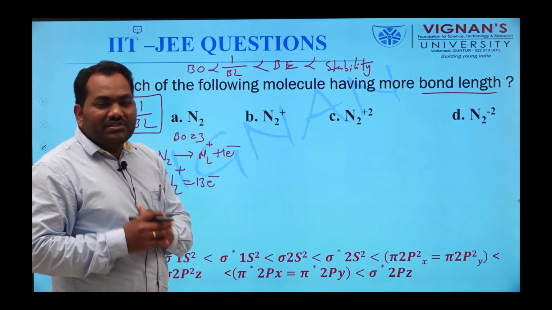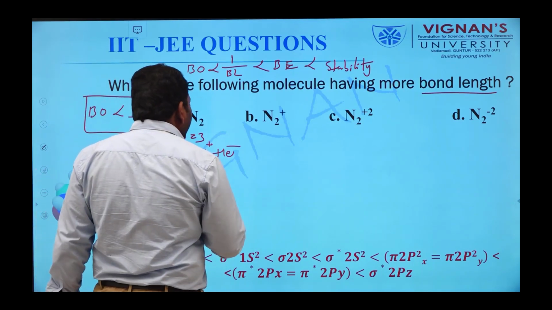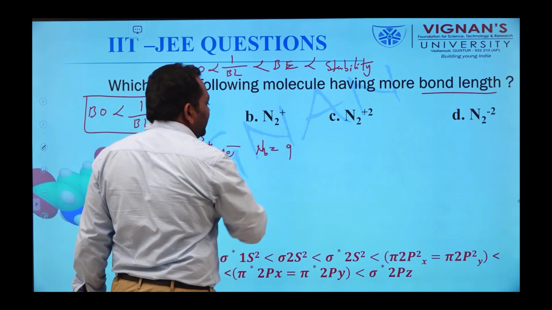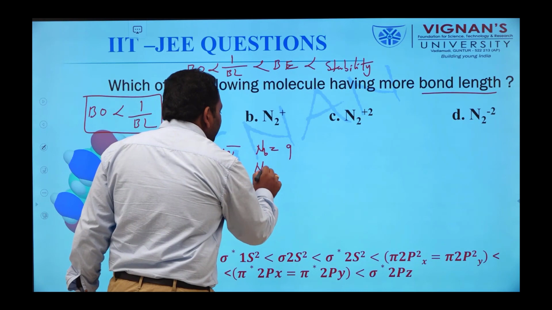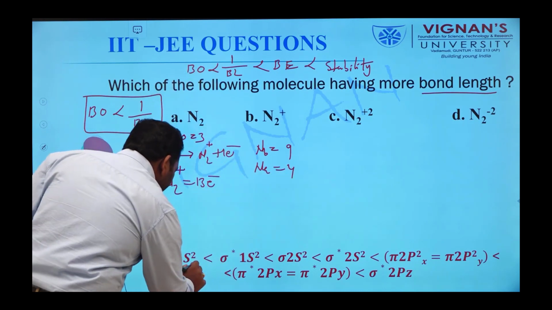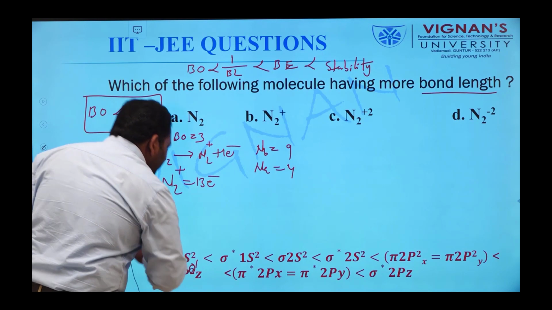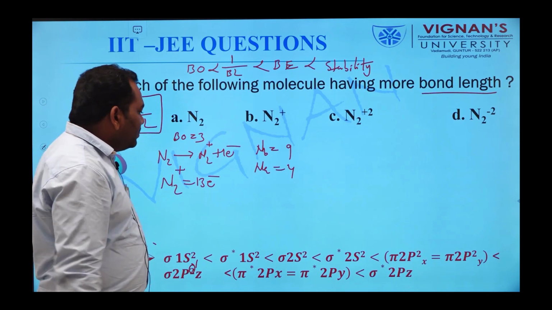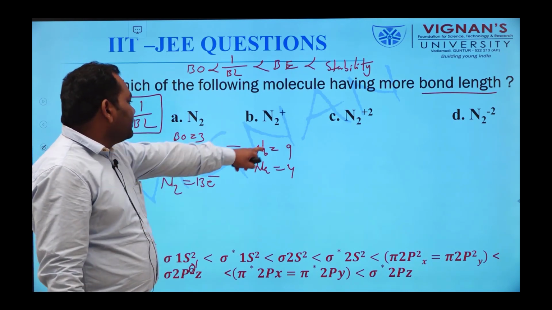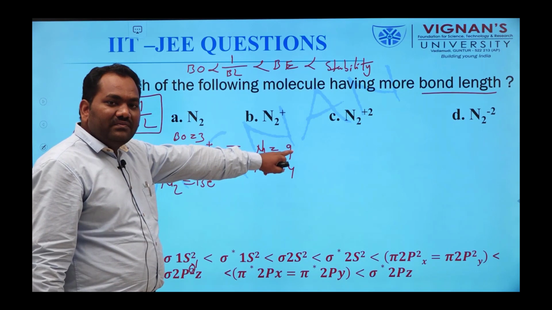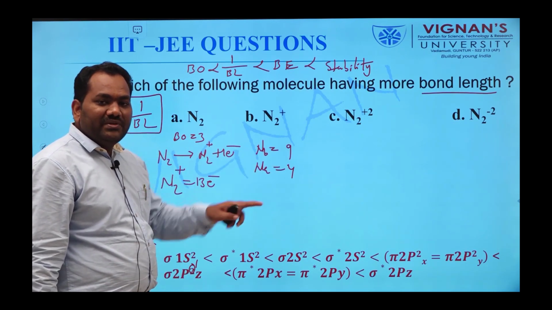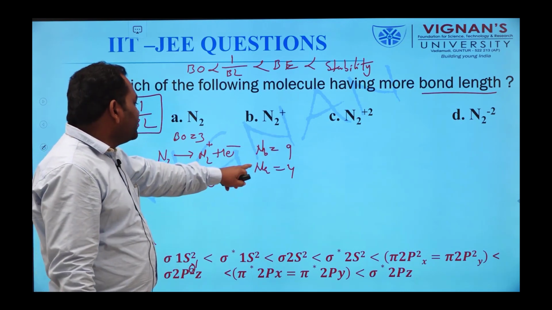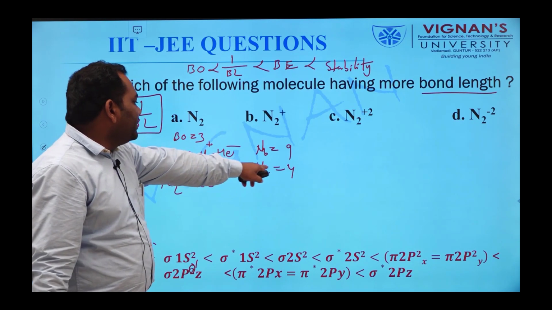So, here the number of bonding electrons Nb is 9 only, Na is 4. Here, instead of 2 electrons, in the case of N2 plus, only 1 electron is present. So, the total number of bonding electrons changes from 10 to 9. But there is no change in the anti-bonding electrons Na.